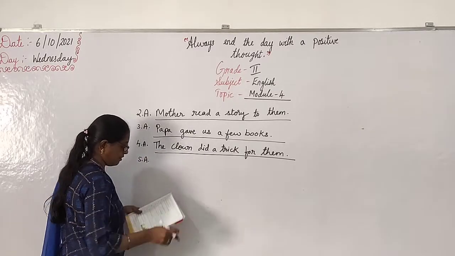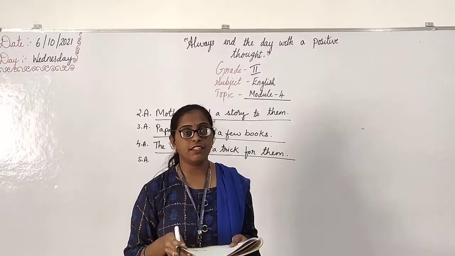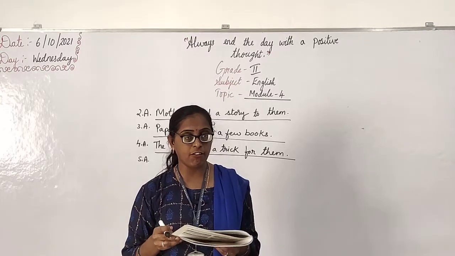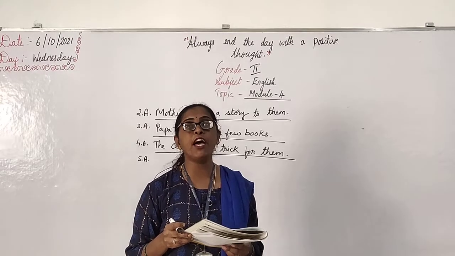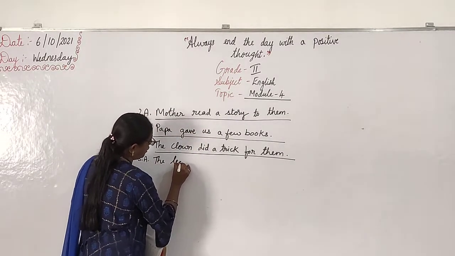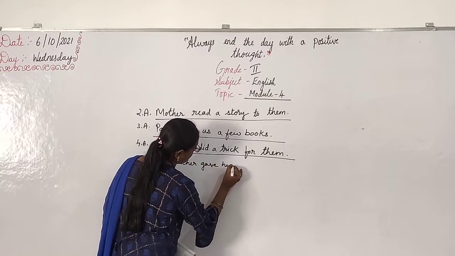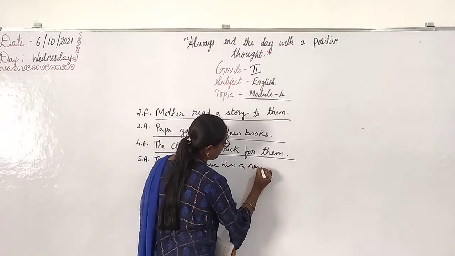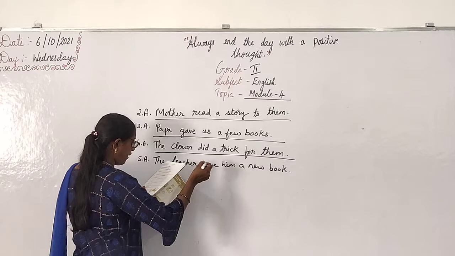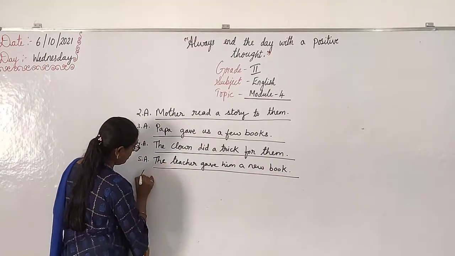Then next, the teacher gave Ayaz a new book. Ayaz is a boy. You can add him. Okay, there: The teacher gave him a new book. Instead of Ayaz, you are writing him. Okay. Yes. Then the sixth one.